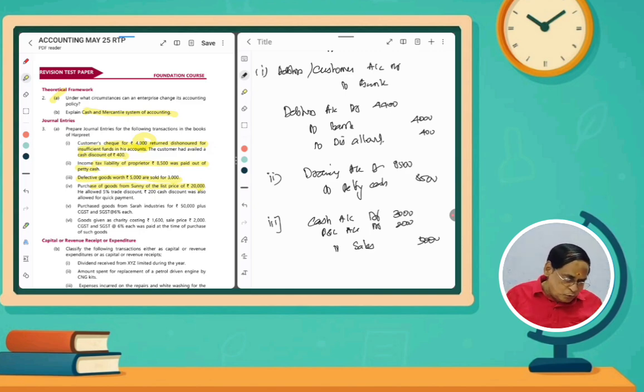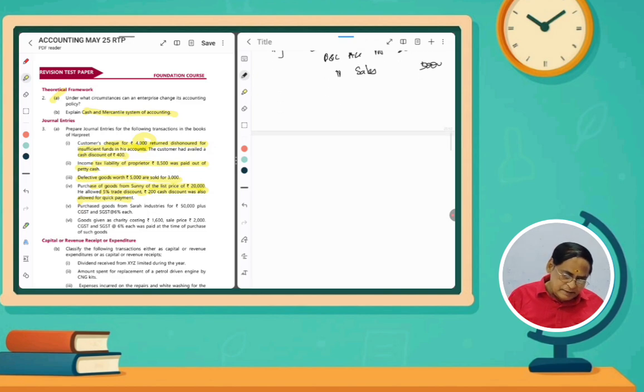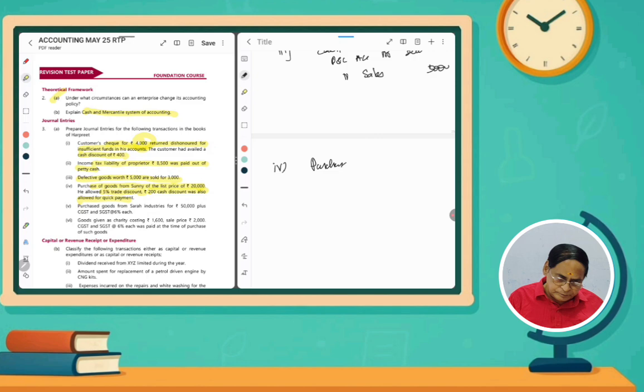So here, purchase of goods from Sunny at the list price of rupees 20,000, he allowed 5% trade discount, and 200 rupees cash discount was also allowed for quick payment. Actually, trade discount will not be appearing, but the 200 rupees pertaining to cash discount is allowed for quick payment. So what will be the entry? Normally, purchases account debit.